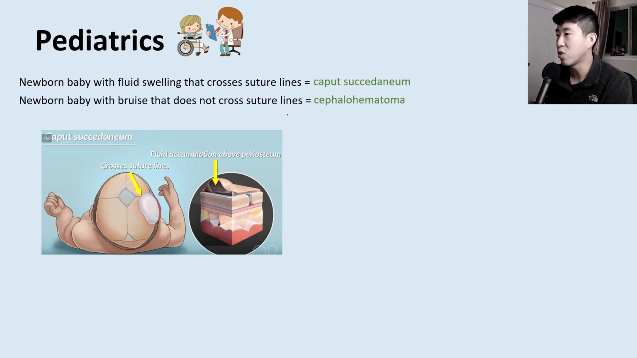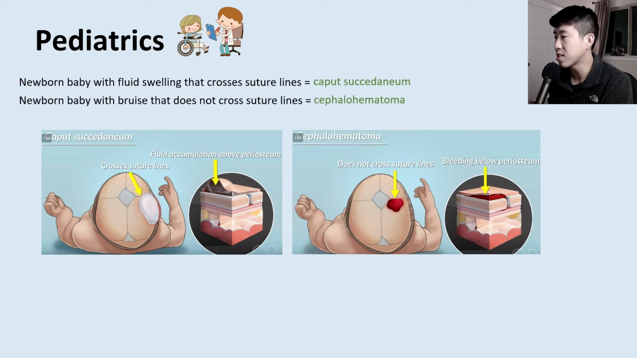Differentiate this with a newborn baby with a bruise that does not cross suture lines. That's called a cephalohematoma. And so here you see this is a little bit deeper in the scalp, and it does not cross suture lines. A lot of times, this will be something that reabsorbs slowly over time and actually will increase the bilirubin level of a baby because they're reabsorbing this broken down blood product.